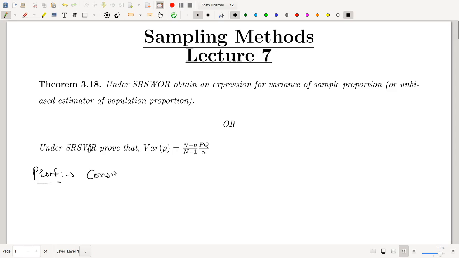Consider the variance of small p under WOR. You know small p is actually A by n, where A means the number of units in a sample having the required attribute, small n means the sample size, and p means the sample proportion,